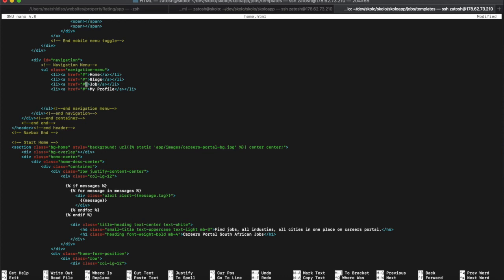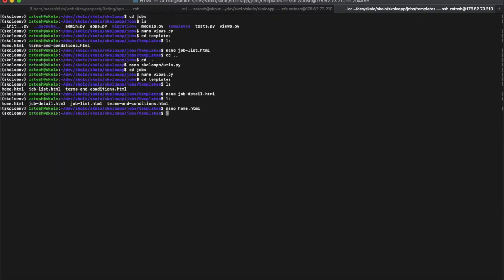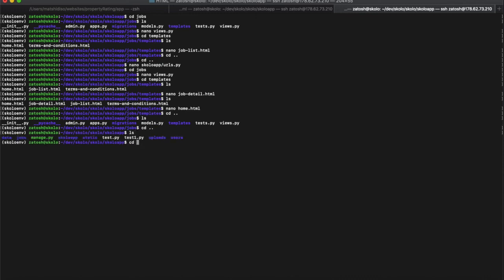And now I can actually add the job list because now I know where the URL is. And the URL for this is the percent signs, then you're gonna put in the word url, and then this was job list, like that, right? So this will take us to the job list, right? So I'm actually going to copy this, and then we're gonna put it inside our layout templates as well. So I'm going to save this, and then I'm going to cd out of here, and cd out of here as well, and then I'm going to cd into the Scholar app.